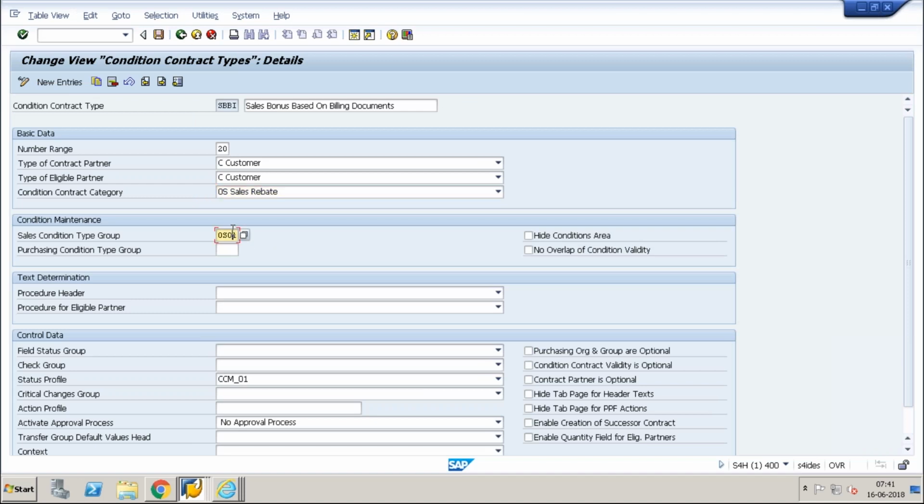So I can maintain this for sales conditions, or I can maintain it for purchase conditions. So what will be there in this group? In this group we will maintain all the rebate conditions which are relevant. So let's say we have 10 rebate conditions. Whether all 10 conditions are eligible for this contract or only 5 are eligible, that we will maintain in this group. So just see, it's a hide condition area. I'm just hiding this. I will save it.